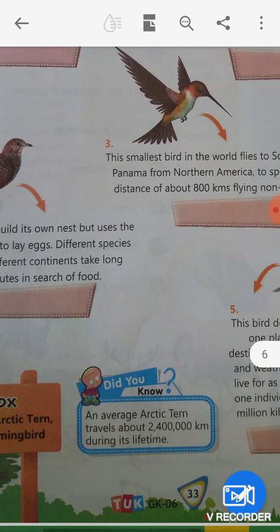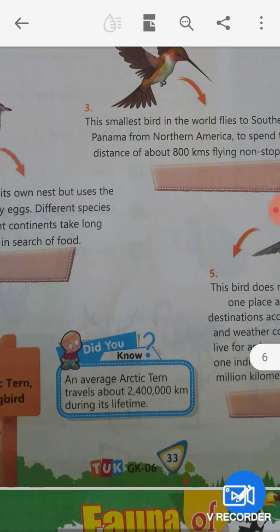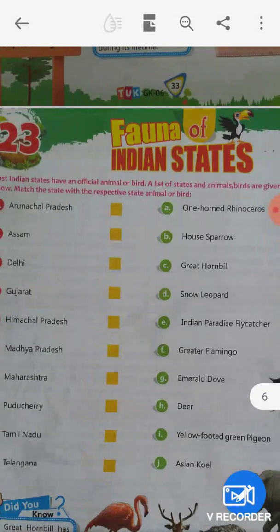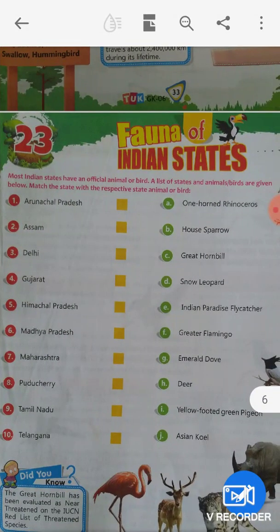Did you know an average Arctic tern travels around 2,400,000, that is 24 lakh kilometers during its lifetime? Okay. Next thing is the fauna of Indian states.